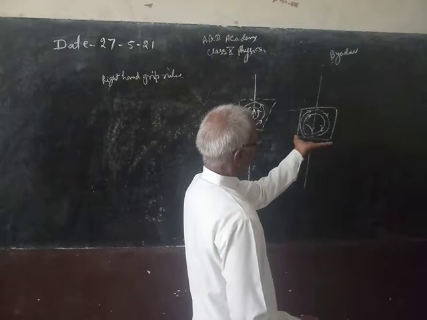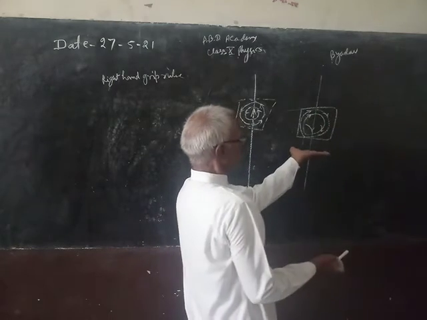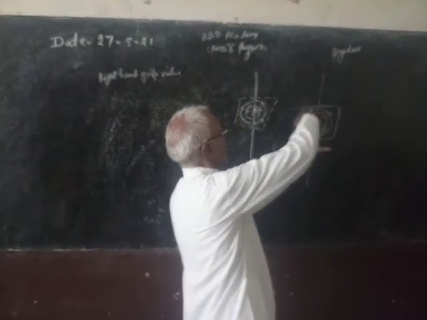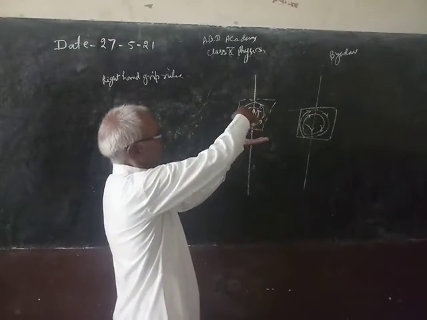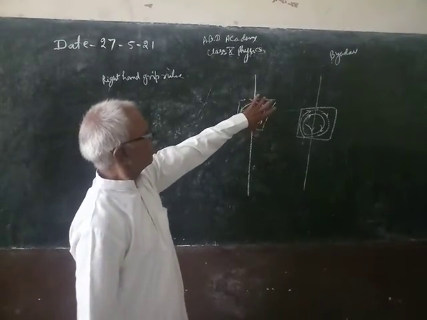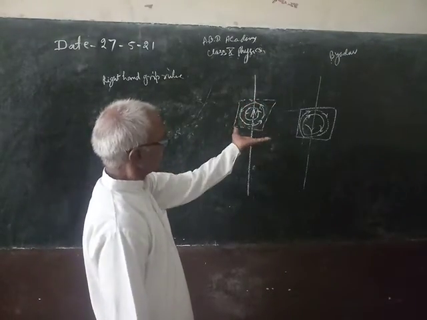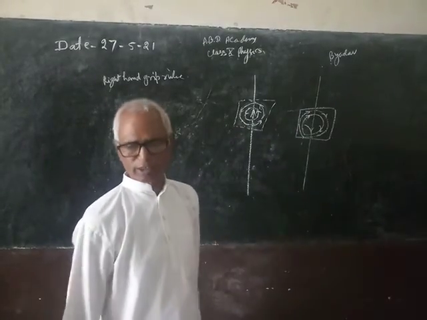The lines are perpendicular to this. This which I have drawn here, this is this, and lines will be like this. In this case, the magnetic lines will be this way. So try to understand that the plane on which the lines are drawn is perpendicular to the plane of the blackboard in these two cases.